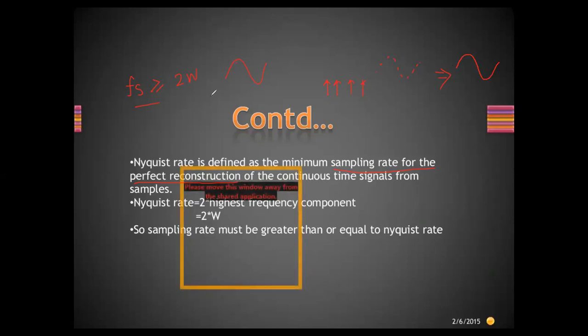And for that, fs stands for the sampling pulses frequency, and the signal frequency is called omega. The relation is given like this: fs should be greater than or equal to twice omega. Suppose omega is equal to 100, then fs should be at least 200 hertz or greater than 200 hertz. Are you getting this point?